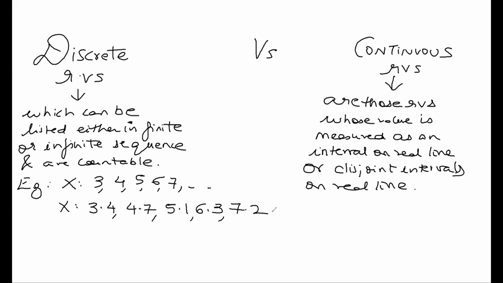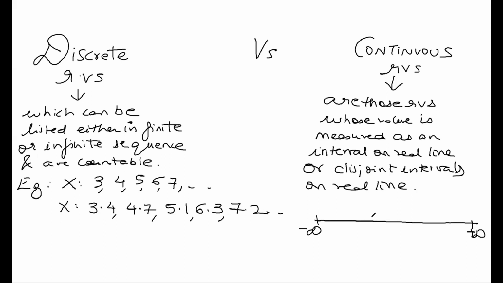So please don't have this in your mind that discrete random variables only have to be integers. They can be fractions also. And they can be either finite or infinite. Continuous random variable, I can say, look at the real line I am drawing. The real line goes from minus infinity to plus infinity.